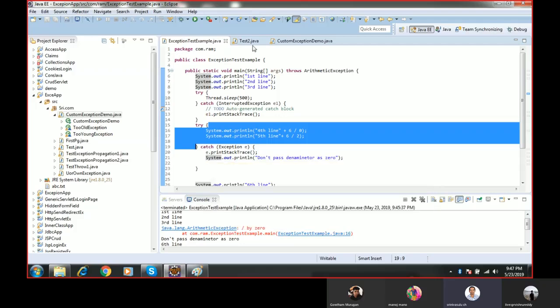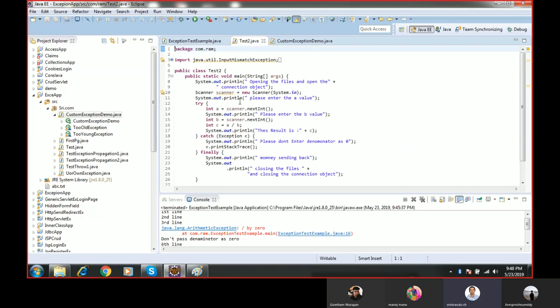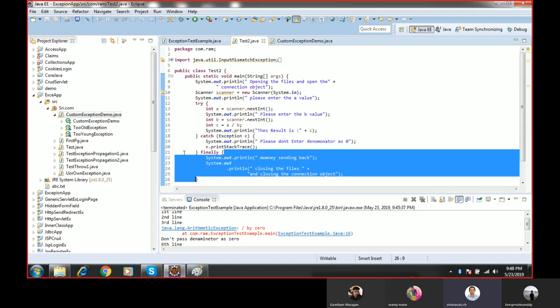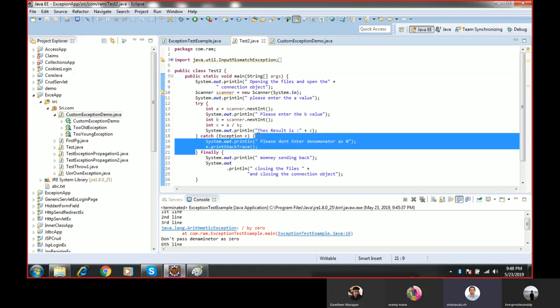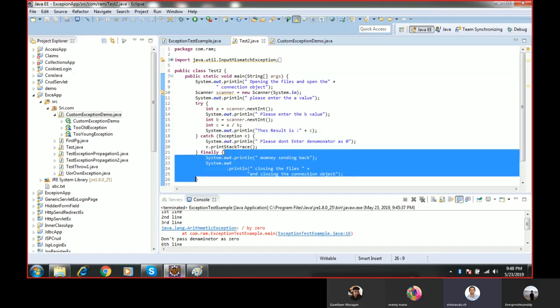So we will see an example of the finally block. It looks the same as the try and catch blocks. This is a try block, which has a piece of code, then we have a catch block with a piece of code, and then we have a finally block, which will also have a piece of code.